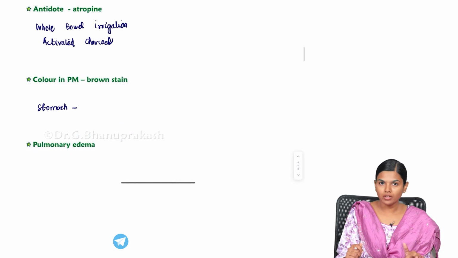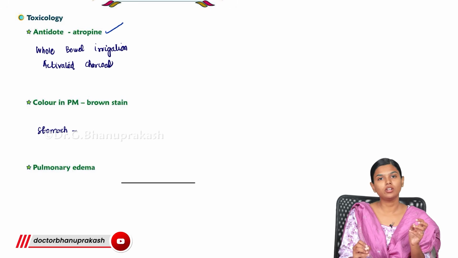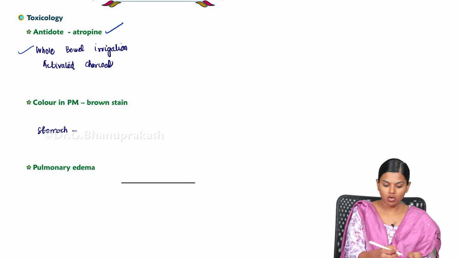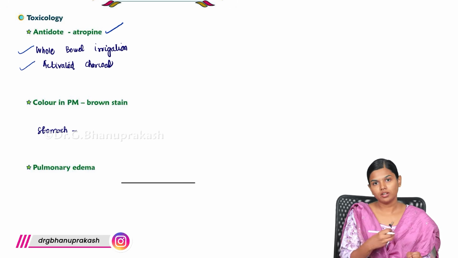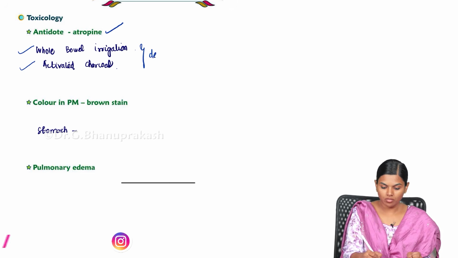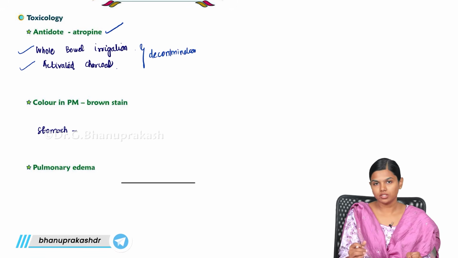And what is the antidote for this Nicotiana? The physiological antidote is atropine. For nicotine, you will give atropine, which will counteract all the activities of these acetylcholine receptors. Apart from that, you can also give whole bowel irrigation and activated charcoal, because it will take a lot of time to liberate from the stomach. You can do activated charcoal and whole bowel irrigation as decontamination, when there is a large amount of ingestion.